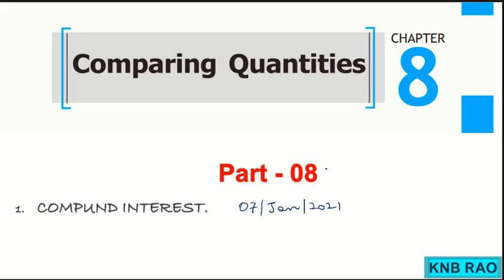Now, coming to the next topic, interest, I would like to just reiterate for a while.